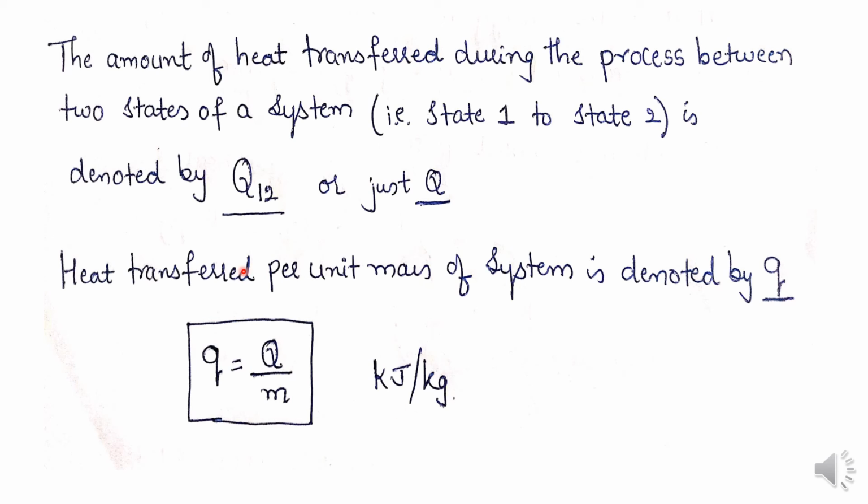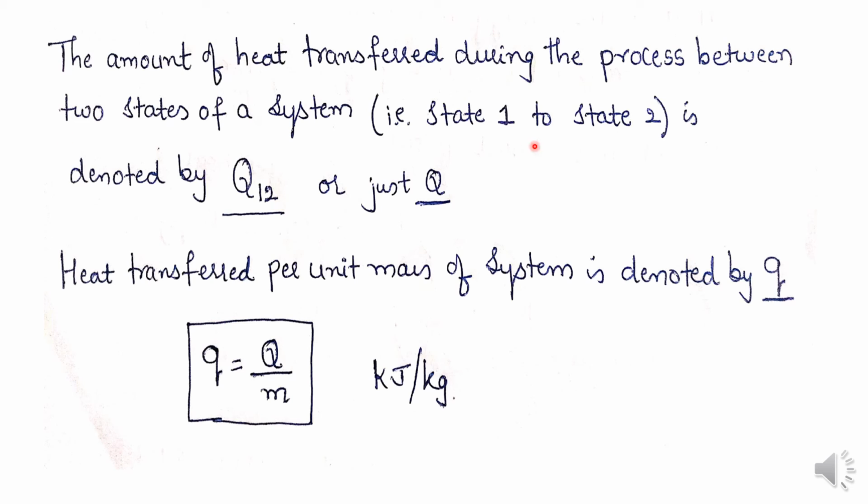So next we'll see how we write the notations for heat transfer. The amount of heat transferred during a process between two states of a system, that is state 1 to state 2, is denoted by capital Q12 or just Q. Q12 means the heat is transferring from state 1 to state 2.